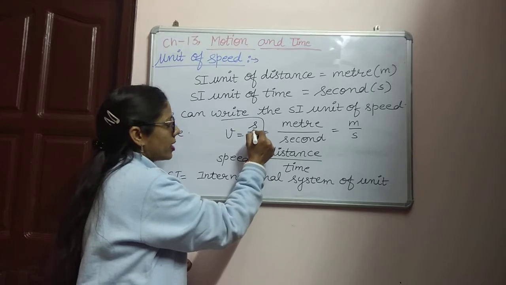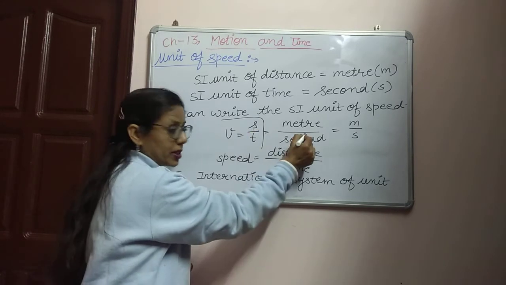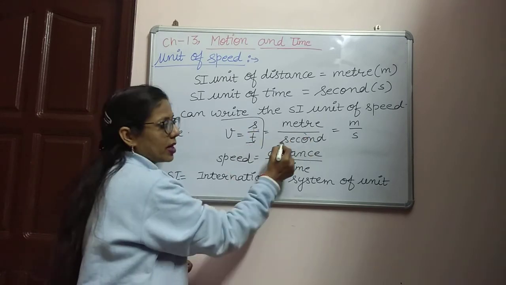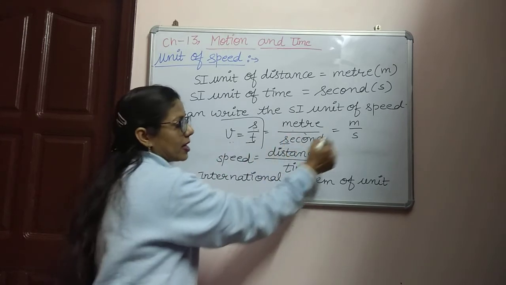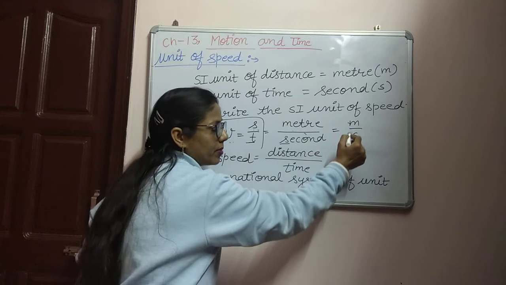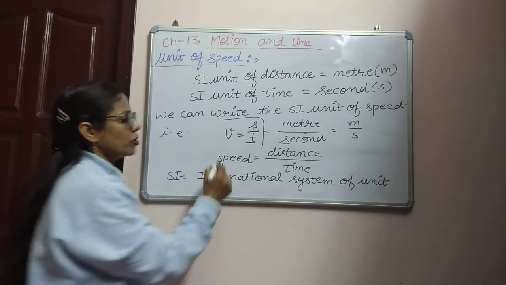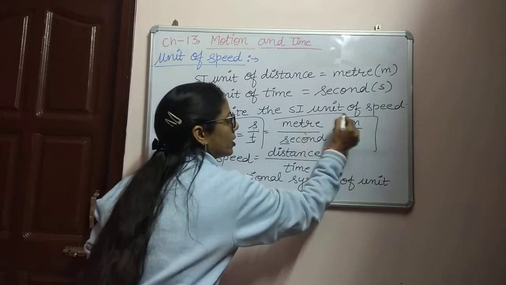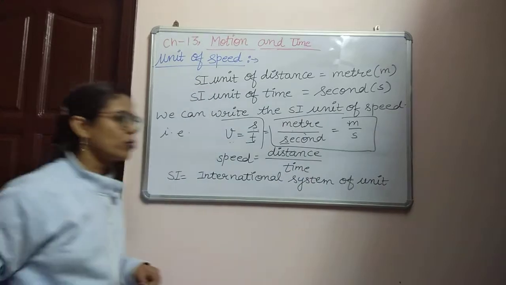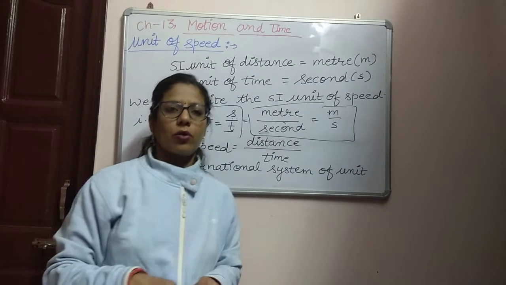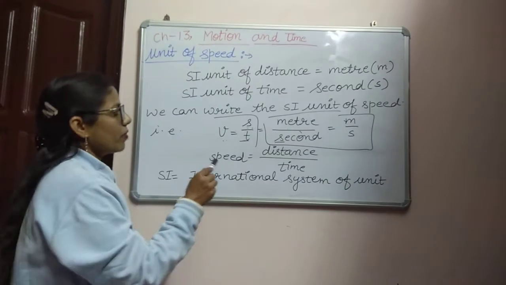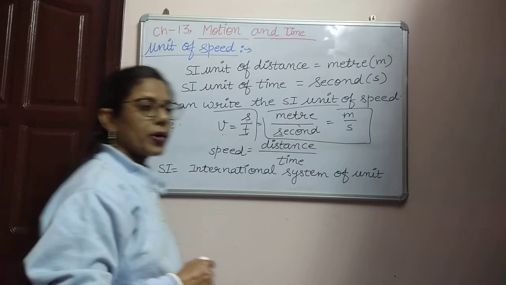And the SI unit of distance is meter, and the SI unit of time is second. So the SI unit of speed is meter per second, and we can write small m divided by small s. So this is the unit of speed according to the SI unit.